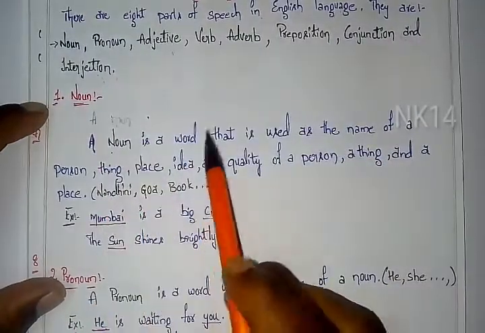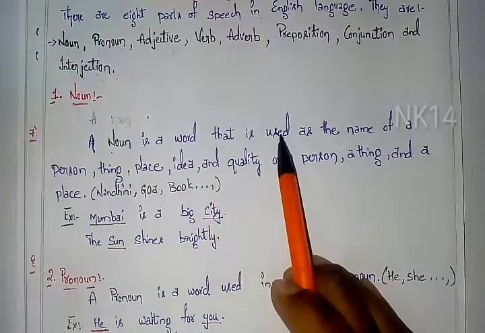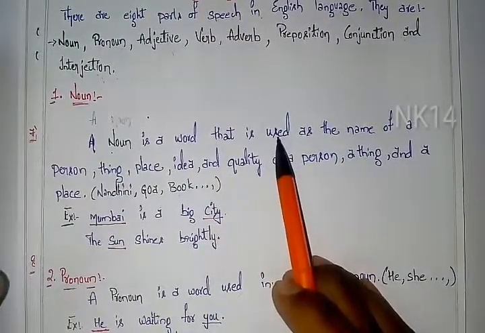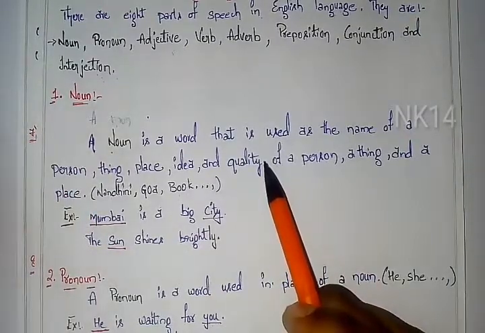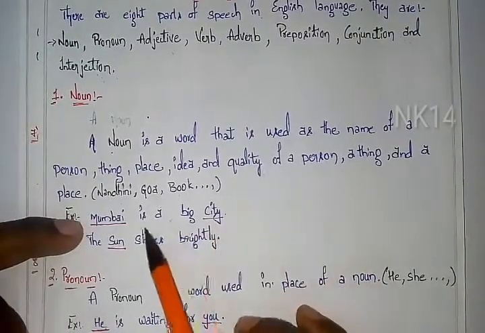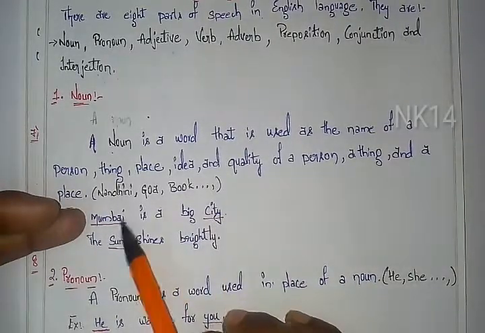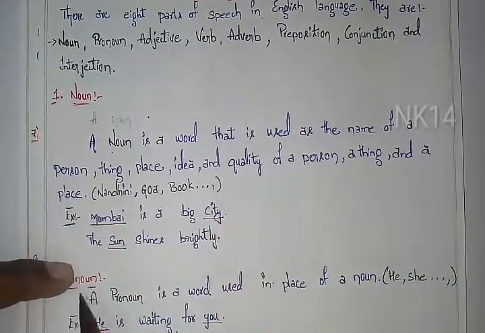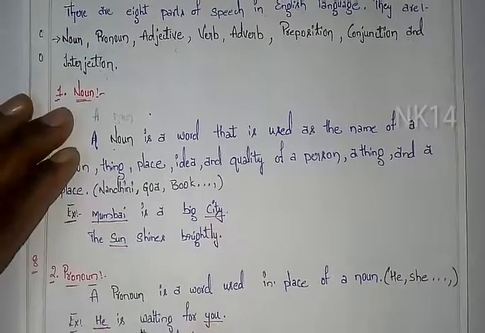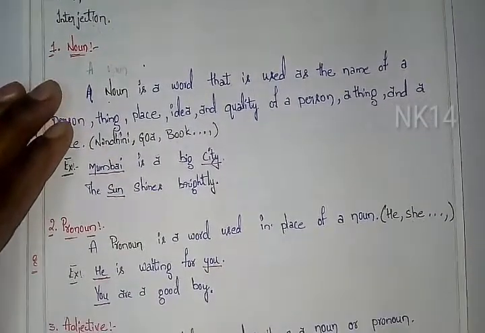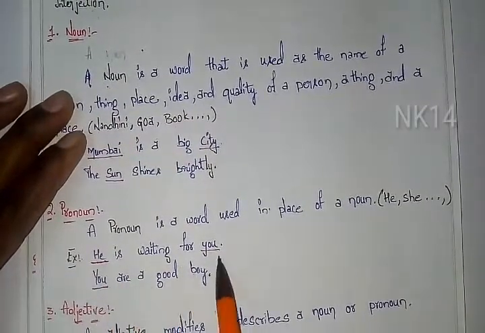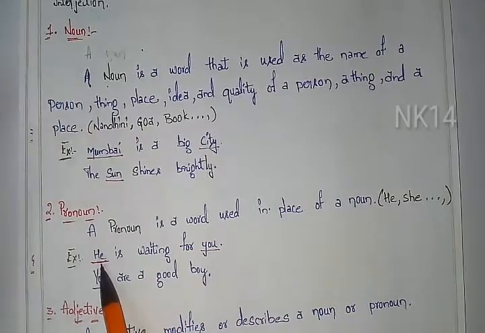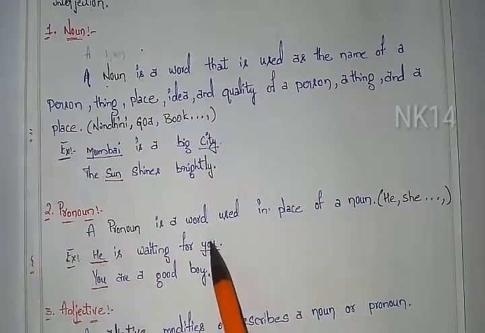A noun is a word used as the name of a person, place or thing. Examples I have taken are Nandini, Goa, book. An example in sentence form: Mumbai is a big city. Mumbai is a noun and city is a noun. Next, pronoun. A pronoun is a word used instead of a noun, like he, she, who, you. These all come under examples of pronouns. The example I have taken is: He is waiting for you. Here he is a pronoun and you is also a pronoun.